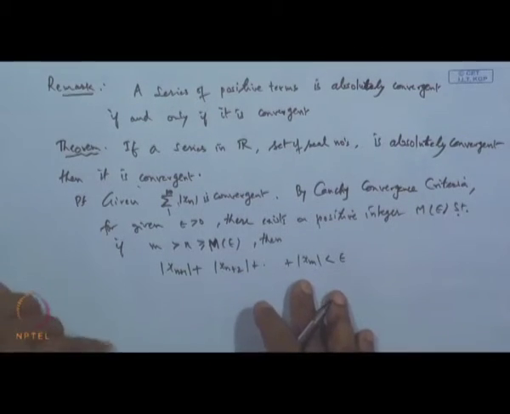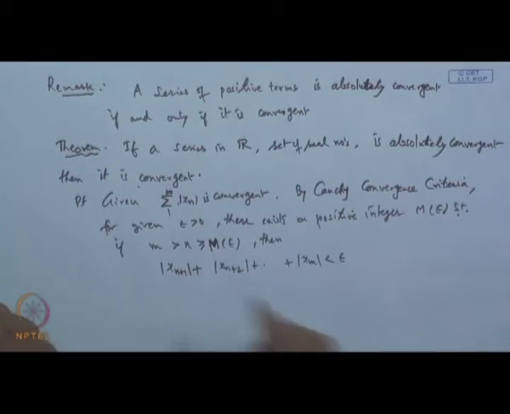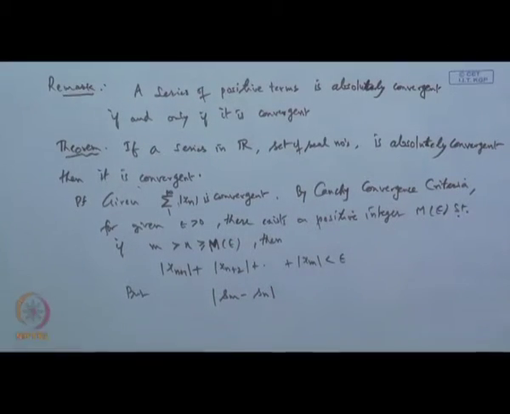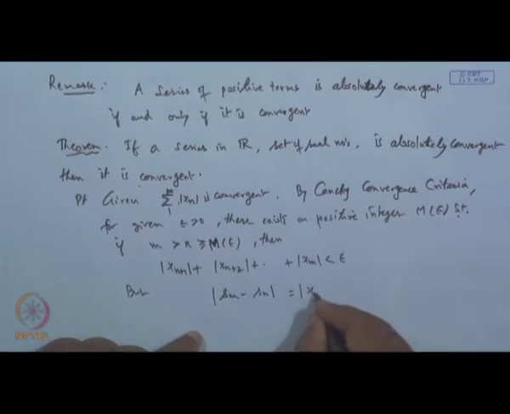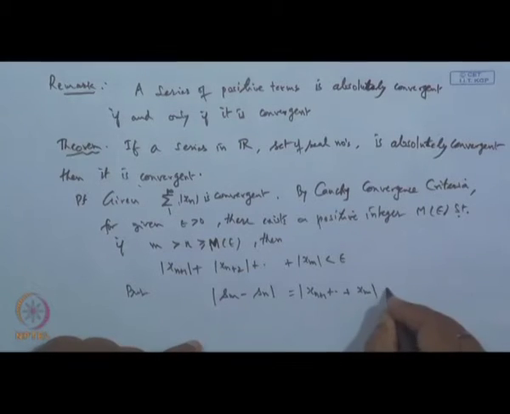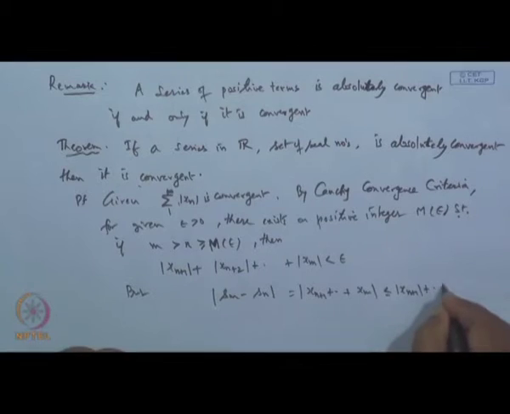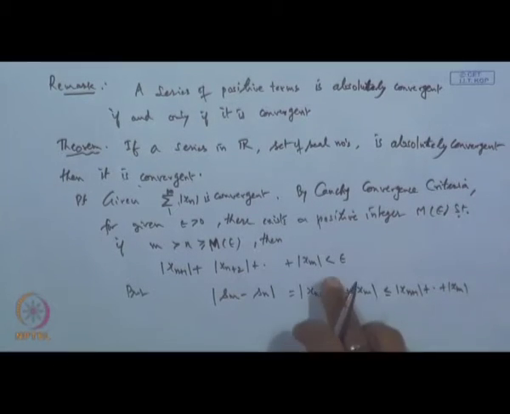But what is the mod of S m minus S n? It is mod of x n plus 1 up to x m, which is less than or equal to mod x n plus 1 and so on up to mod x m by the triangle inequality, and this is less than epsilon.